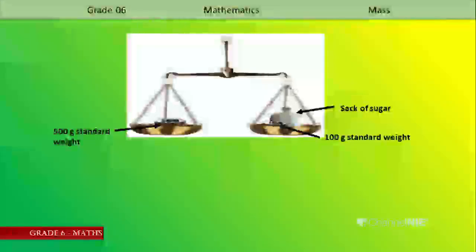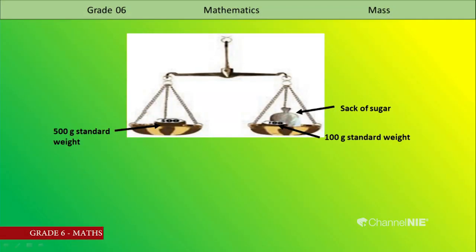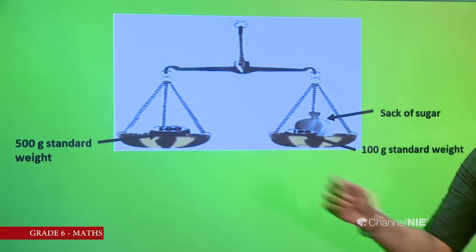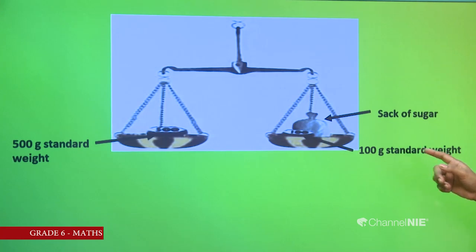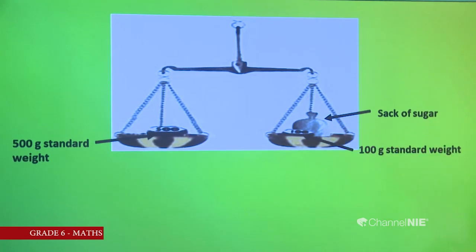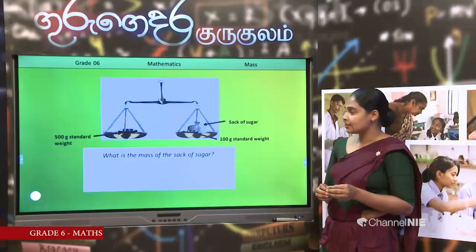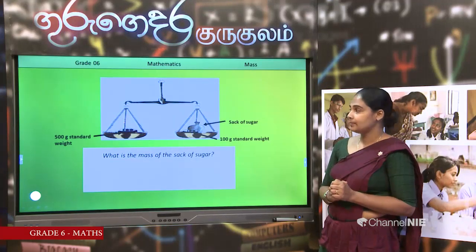Then there is also the same scale, a balance scale. In this pan there is a 500 gram standard weight. In this pan there are two objects. What are they? A sack of sugar and a 100 gram standard weight. Then I want to find out the mass of the sack of sugar. How can we find it? Let's find the mass of the sack of sugar.